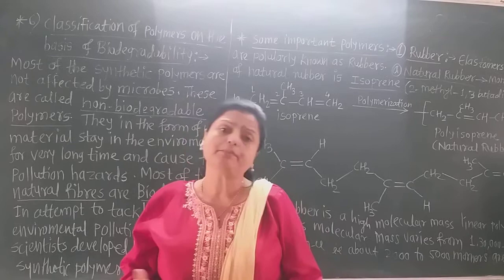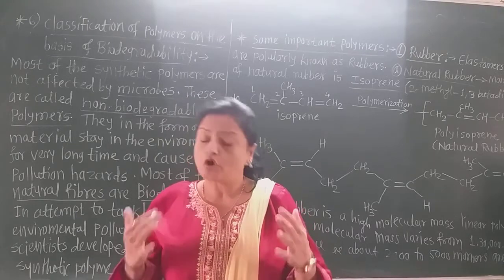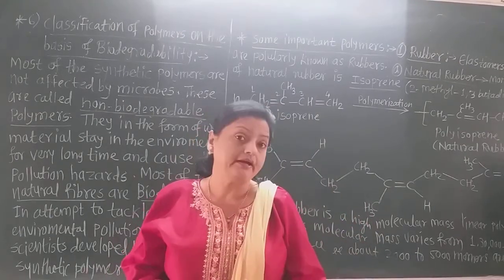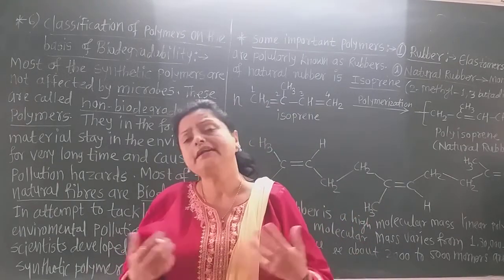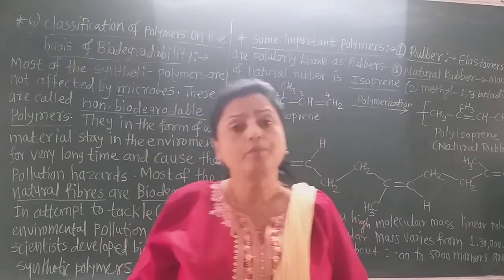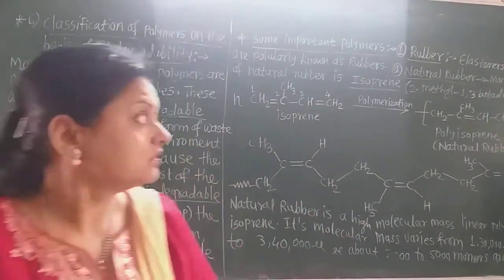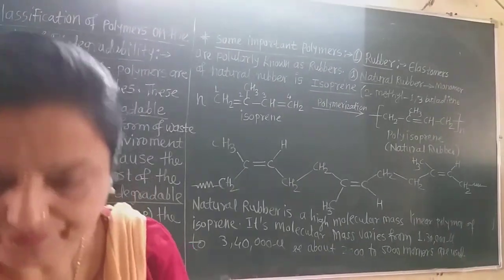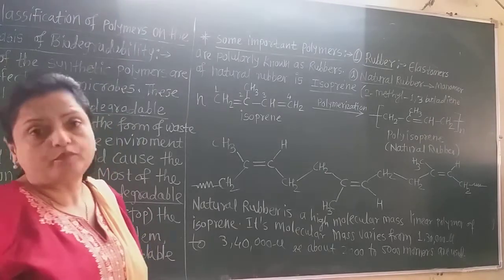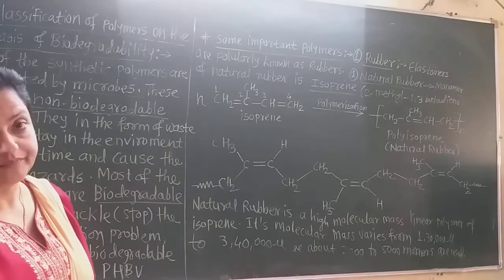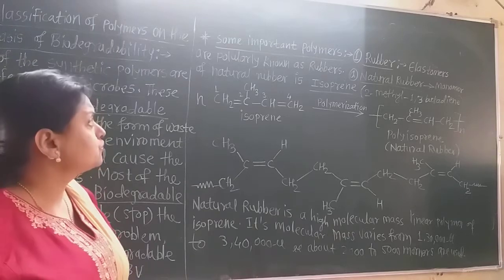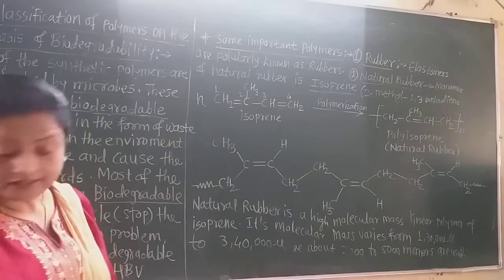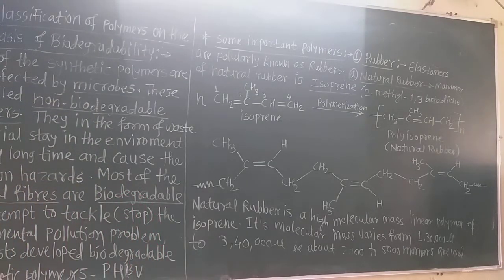Now let us study one by one some important polymers, their synthesis, their uses, and how they are prepared in the laboratory, or how they are present naturally. The first polymer is rubber. Now see on the blackboard. Some important polymers. First one is rubber. Elastomers are generally called rubber, or elastomers are popularly known as rubbers.